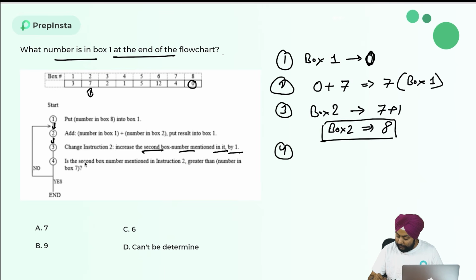Fourth step is: the second box number mentioned in instruction 2, that is box 2, greater than number in box 7. So box 2 is having 8 and box 7, where is box 7? Box 7 is having 4. So is 8 greater than 4? Yes.